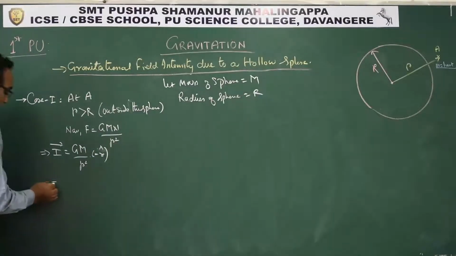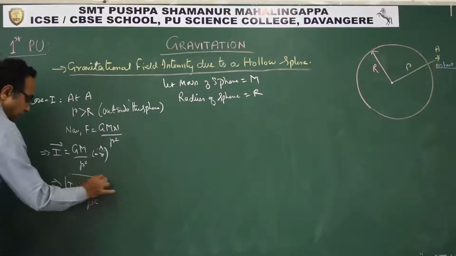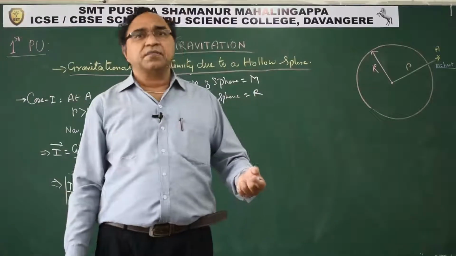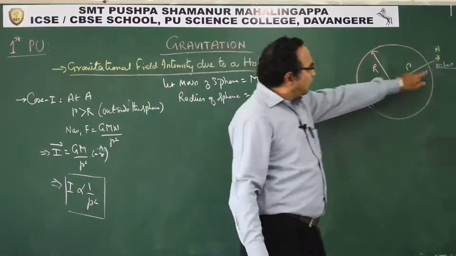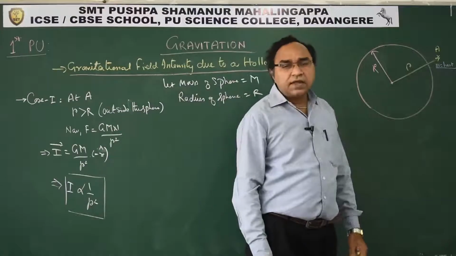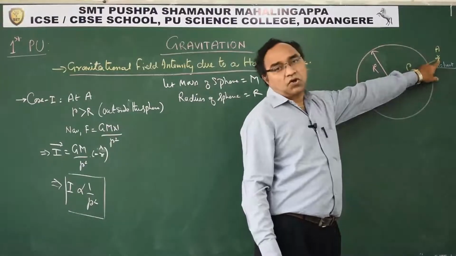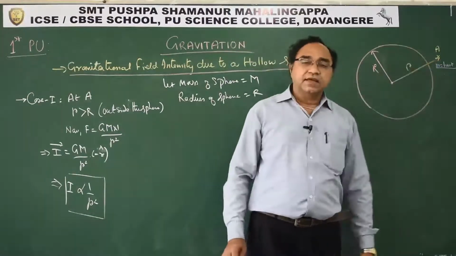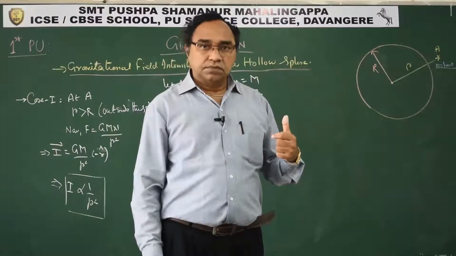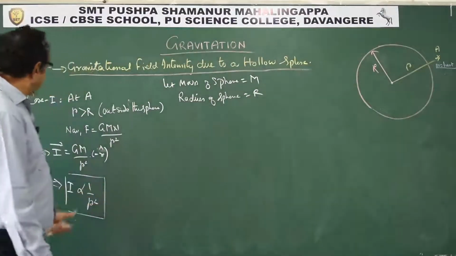We can conclude the magnitude of intensity is inversely proportional to r square. This is the same as in the previous case of a solid sphere, because when the point is outside, whether the sphere is hollow or solid makes no difference, since the entire mass exerts a force on the mass placed at A. This is what we get for case A.